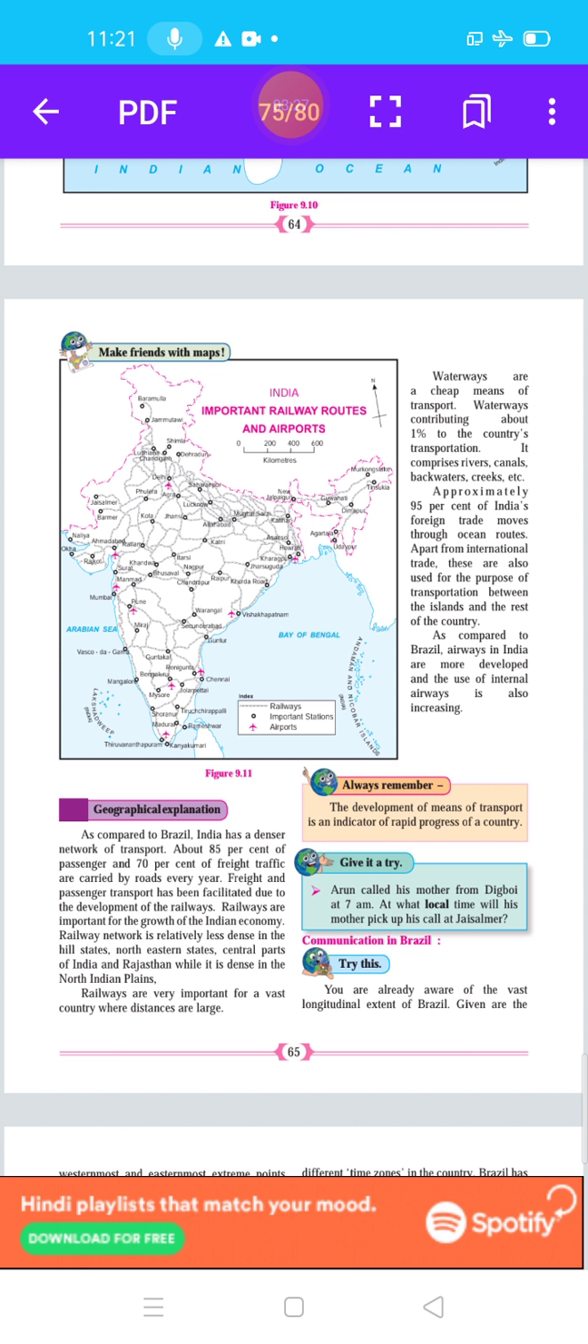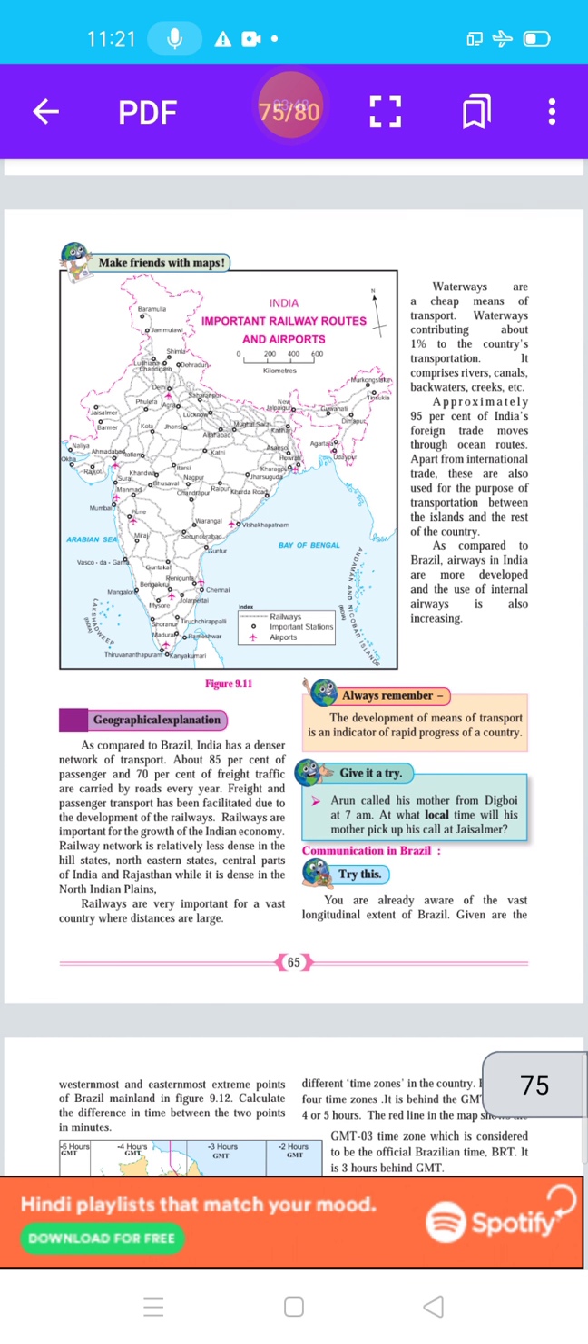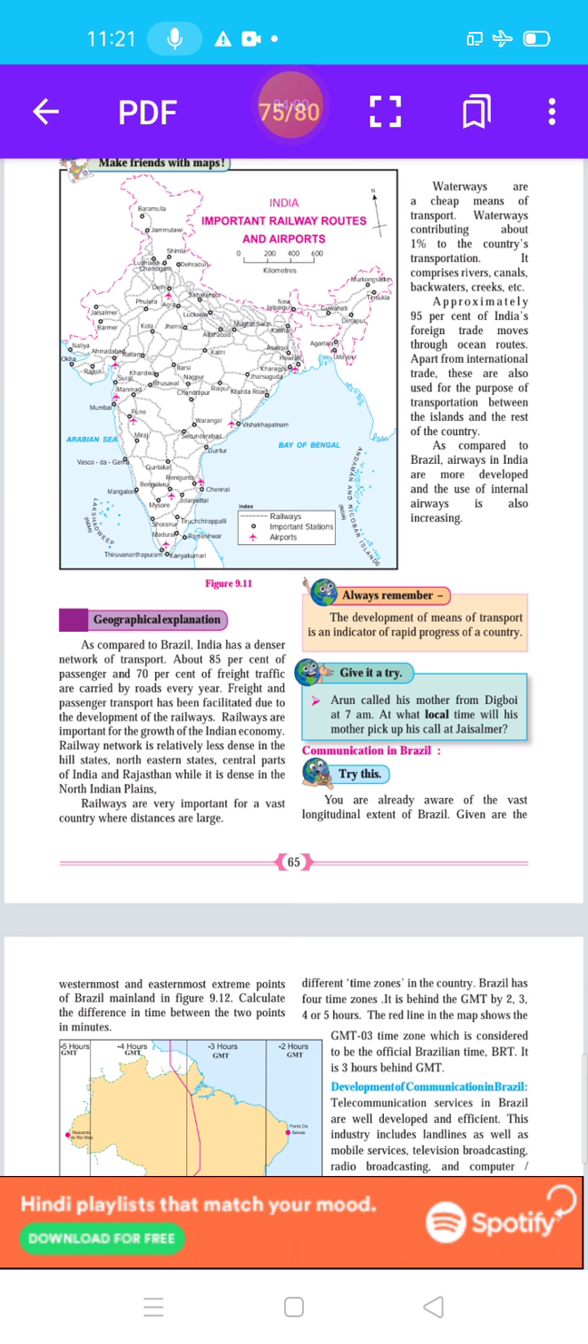As compared to Brazil, India has a denser network of transport. About 85% of passenger and 70% of freight traffic are carried by roads every year. Freight and passenger transport has been facilitated due to the development of railways. Railways are important for the growth of India's economy. The railway network is relatively less dense in the hill states, northeastern states, central parts of India and Rajasthan, while it is dense in the North Indian plains. Railways are very important for a vast country where distances are large.